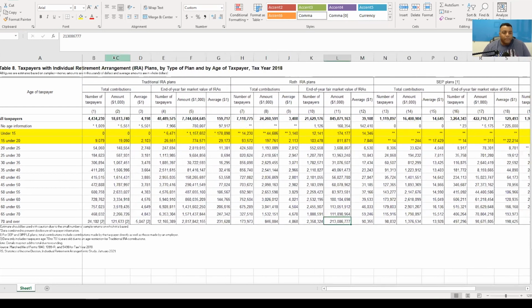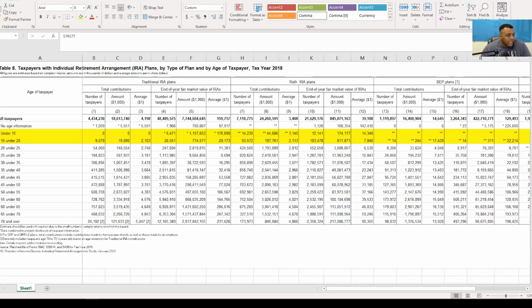Okay. But that's what I want to talk about on this tab. So interesting statistics there. I'm curious to know what everybody else thinks. And so there are people that are doing this. So when I say that you can do your Roth IRA to your kids under 18, there's people that are doing this. All right. It's not something that we're making up. It's absolutely allowed and absolutely legitimate. The IRS knows about it. They can't do anything about it because that's what the tax code says.